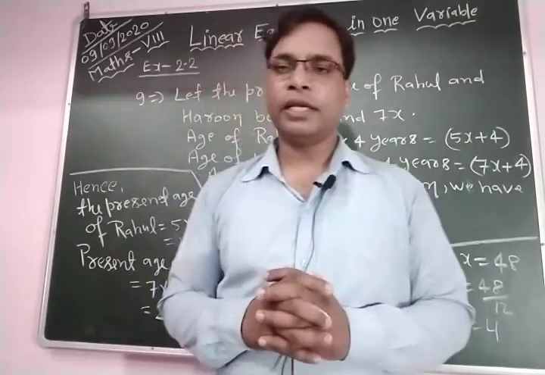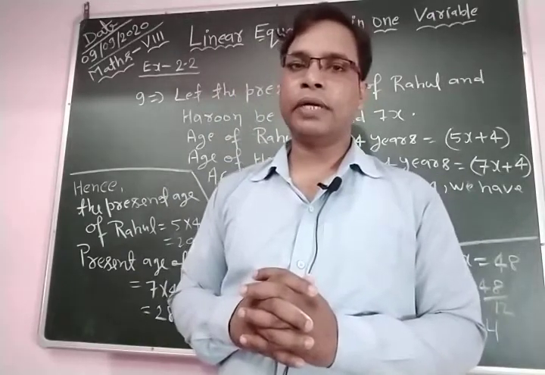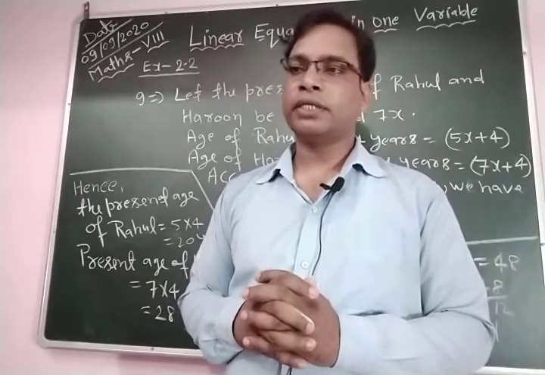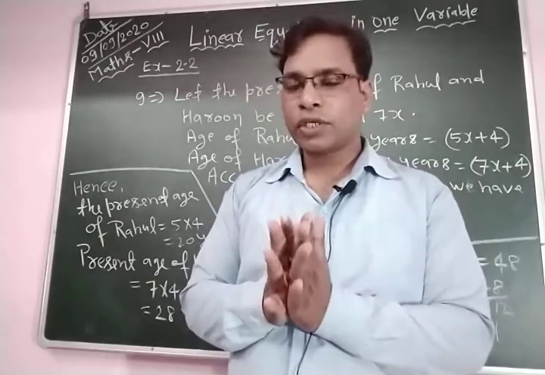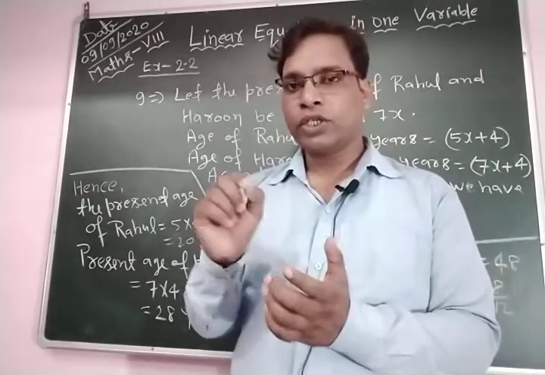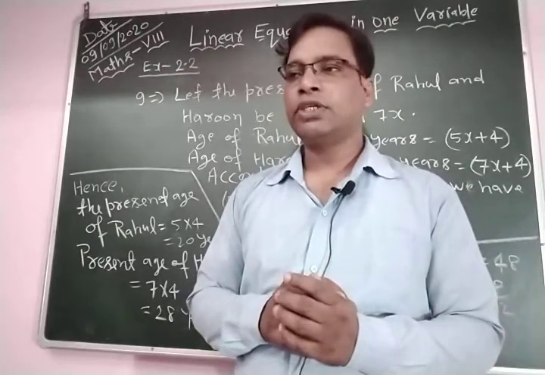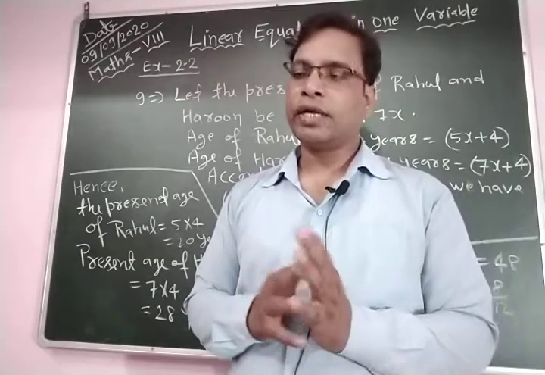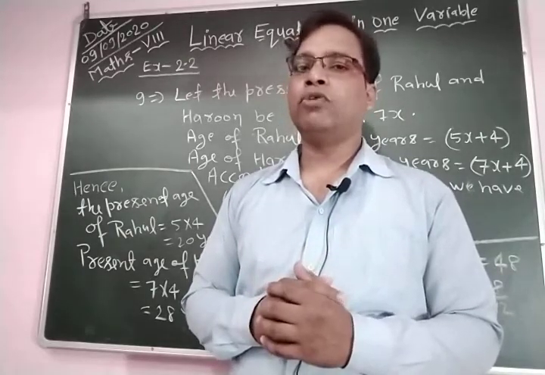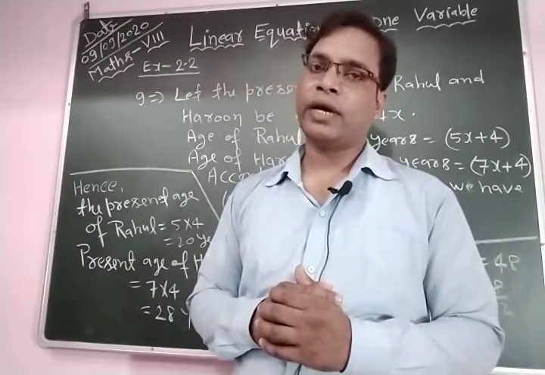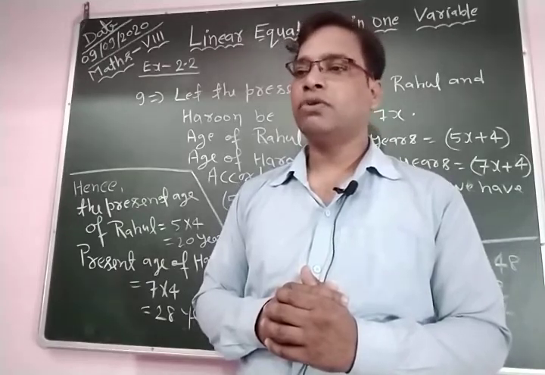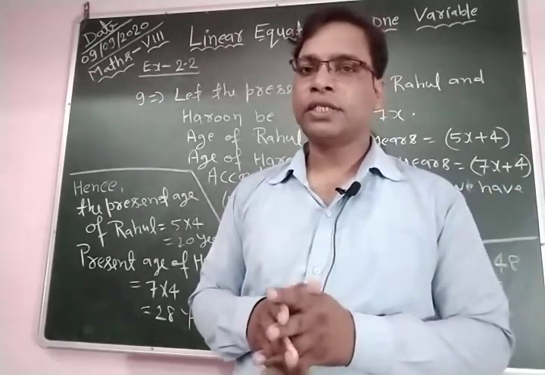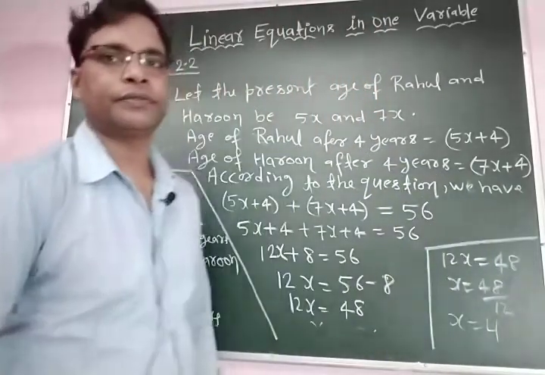And the ratio boys to girls is also given, 7:5. Then we use this ratio and try to solve for the value of x. Then we find the number of boys and number of girls, and also the total strength of the class. So let's see how to do it.